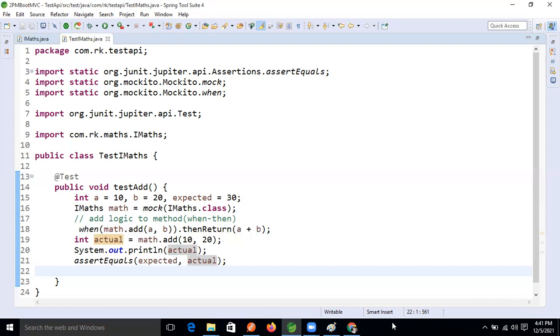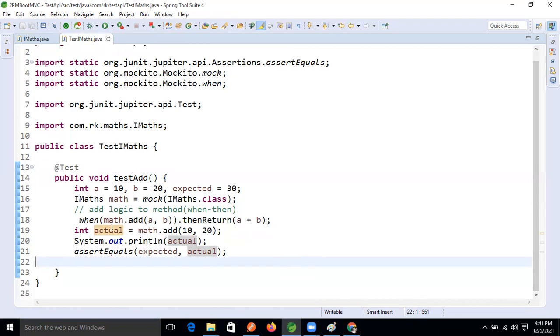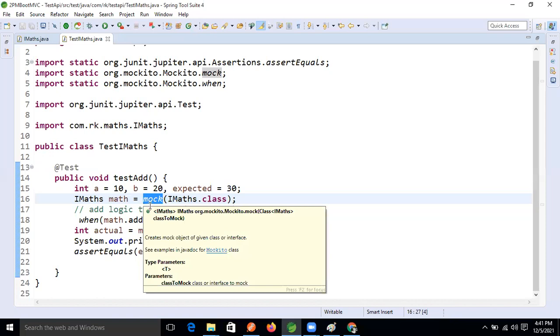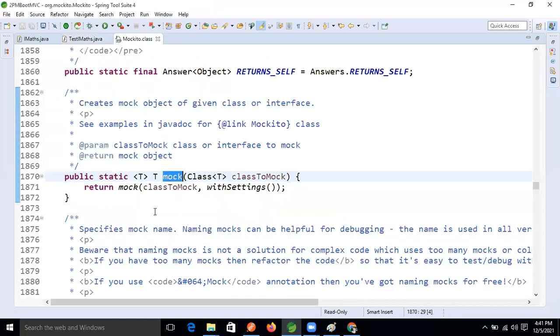So fine, now guys, let's do some modification. Here we are loading the mock framework, mocking it using this method. Internally, let me open the declaration of this method.